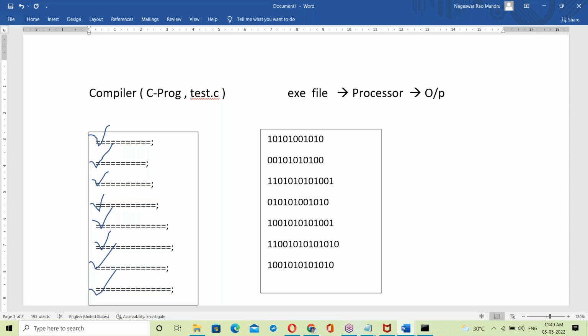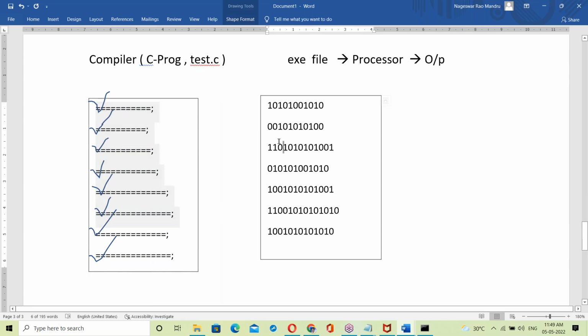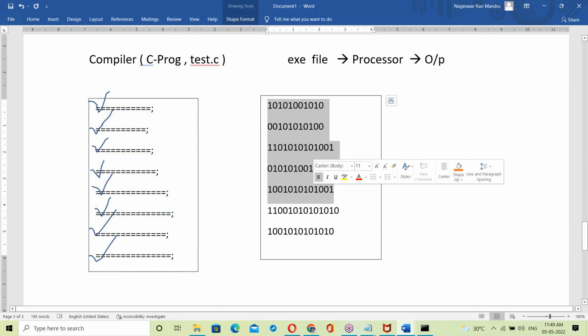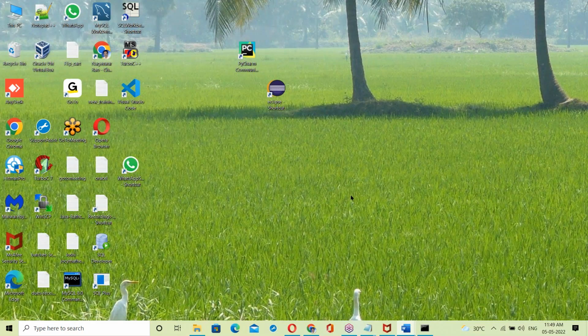Here, this is the working of the compiler. The compiler checks all the statements from top to bottom. If there are no errors, it generates one exe file. That exe file executes finally. Let me show it practically.